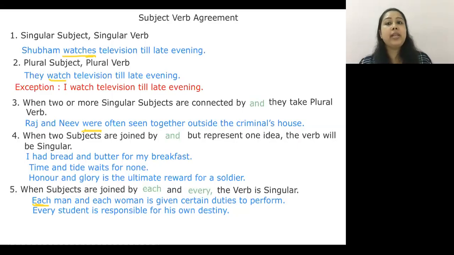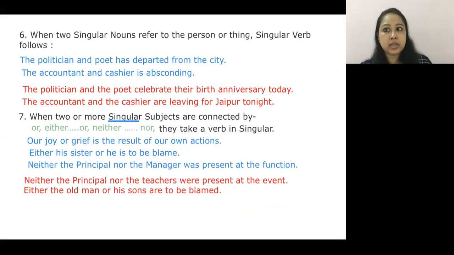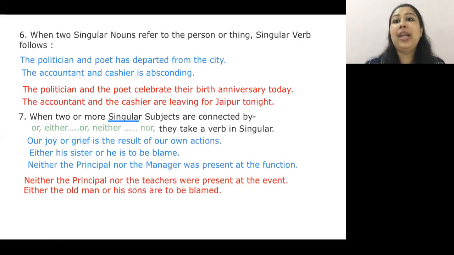Next one. When two singular nouns refer to the same person or thing, okay, here you are referring to a singular person or a singular thing, a singular verb follows. Listen to this one carefully. The politician and poet has departed from the city.